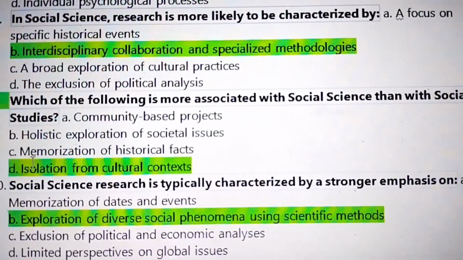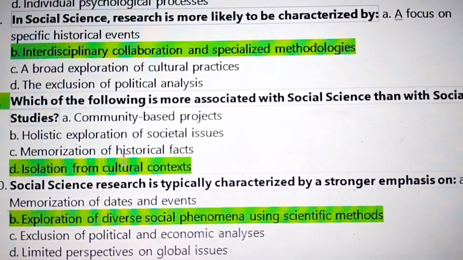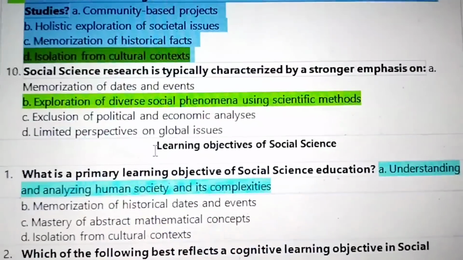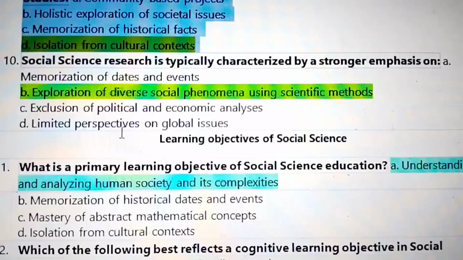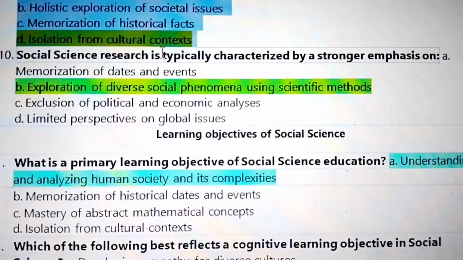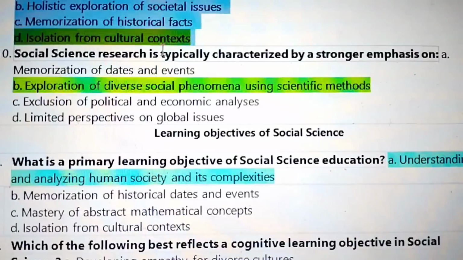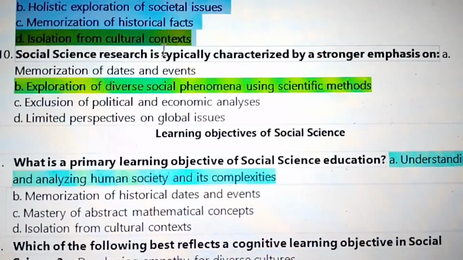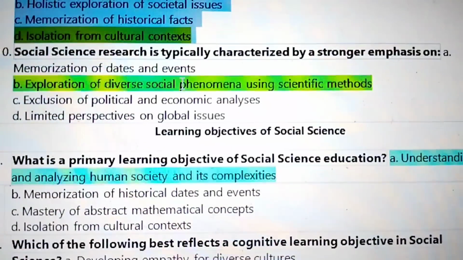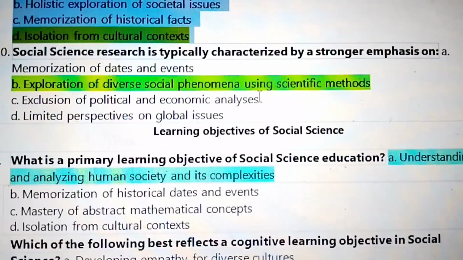The answer is isolation from a cultural context. Next question 10. Social science research is typically characterized by a stronger emphasis on the exploration of diverse social phenomena using scientific methods.